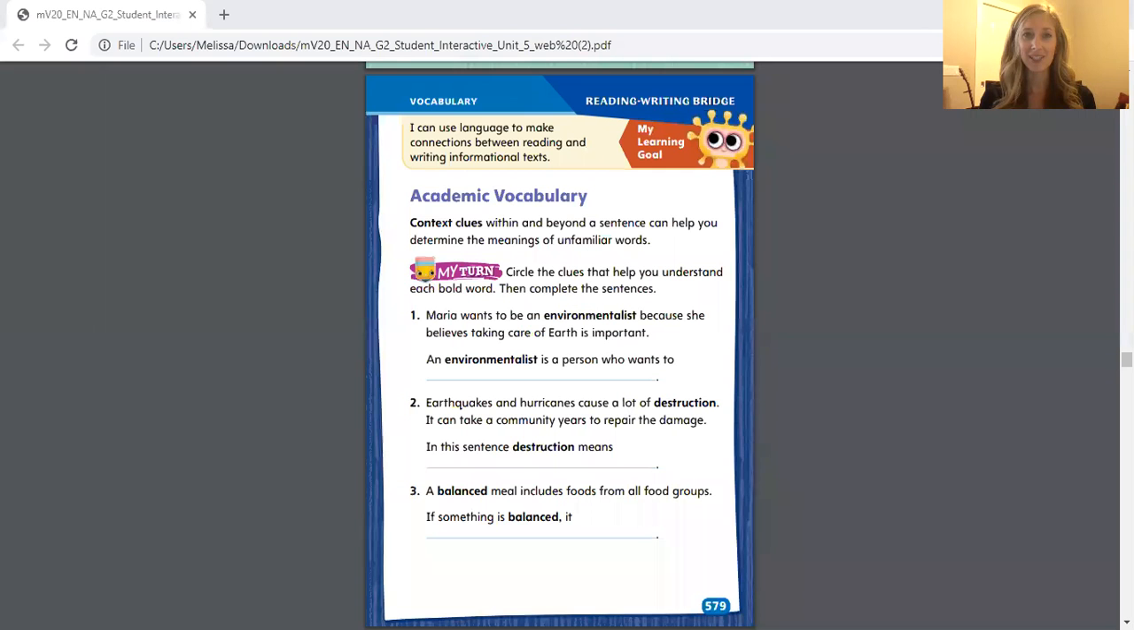Today we only have a couple pages we'll be working on. We are going to be practicing some academic vocabulary, working on spelling our words with the ah sound, and doing a little work with commas and sentences. Go ahead and get your student interactive out, and we'll begin on page 579. Again, this is page 579.